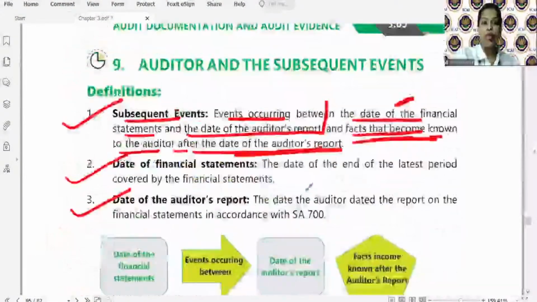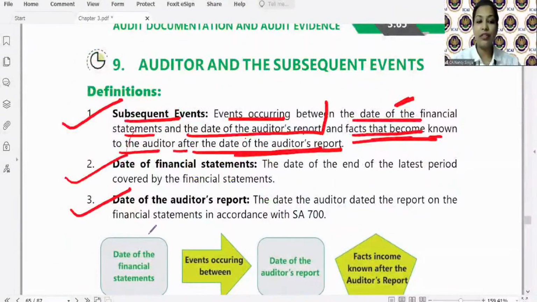तो इसलिए जो ये पहले वाले पार्ट के events हैं, between the date of financial statement and date of auditor's report, तो यहाँ पर auditor को sufficient appropriate audit evidence obtain करना ही है, that whether अगर adjustment required था या disclosure required था, whether that has been done or not, right? How? By performing procedures like obtaining understanding of management procedure to identify such events, inquiring management, those charged with governance, reading the minutes, interim financial statements, and written representation.